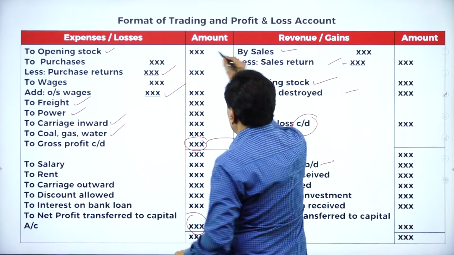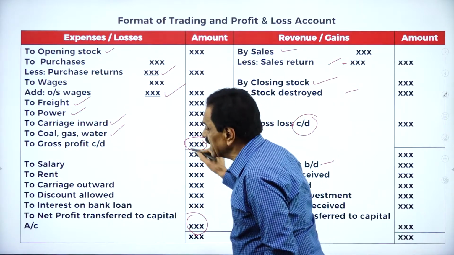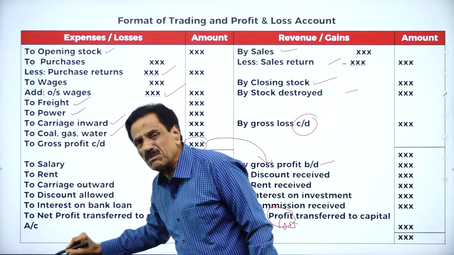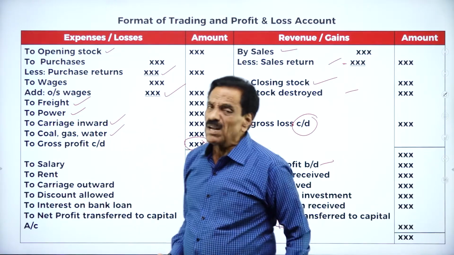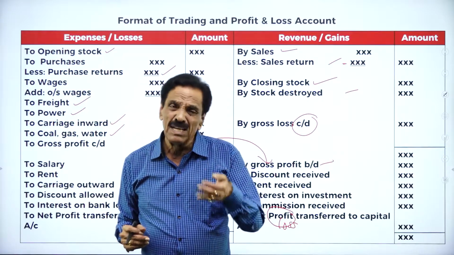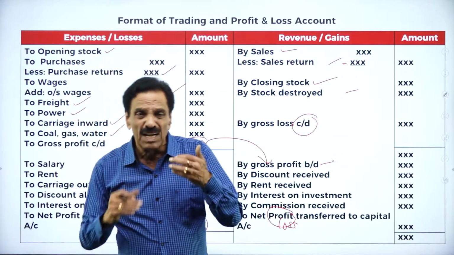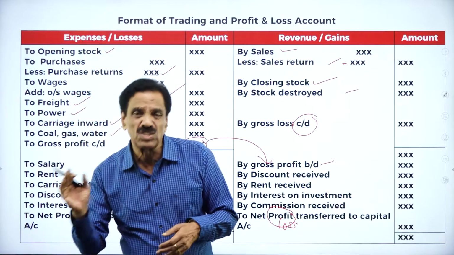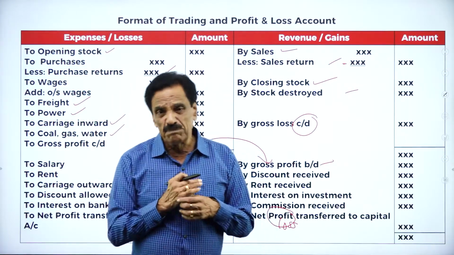Here, this is direct expenditure. These are all indirect expenditure. I have taken only some of the items. When you are solving the problem, I will discuss which other items come. Salary paid, rent paid, printing and stationery, postage, advertisement, electricity charges, even depreciation.